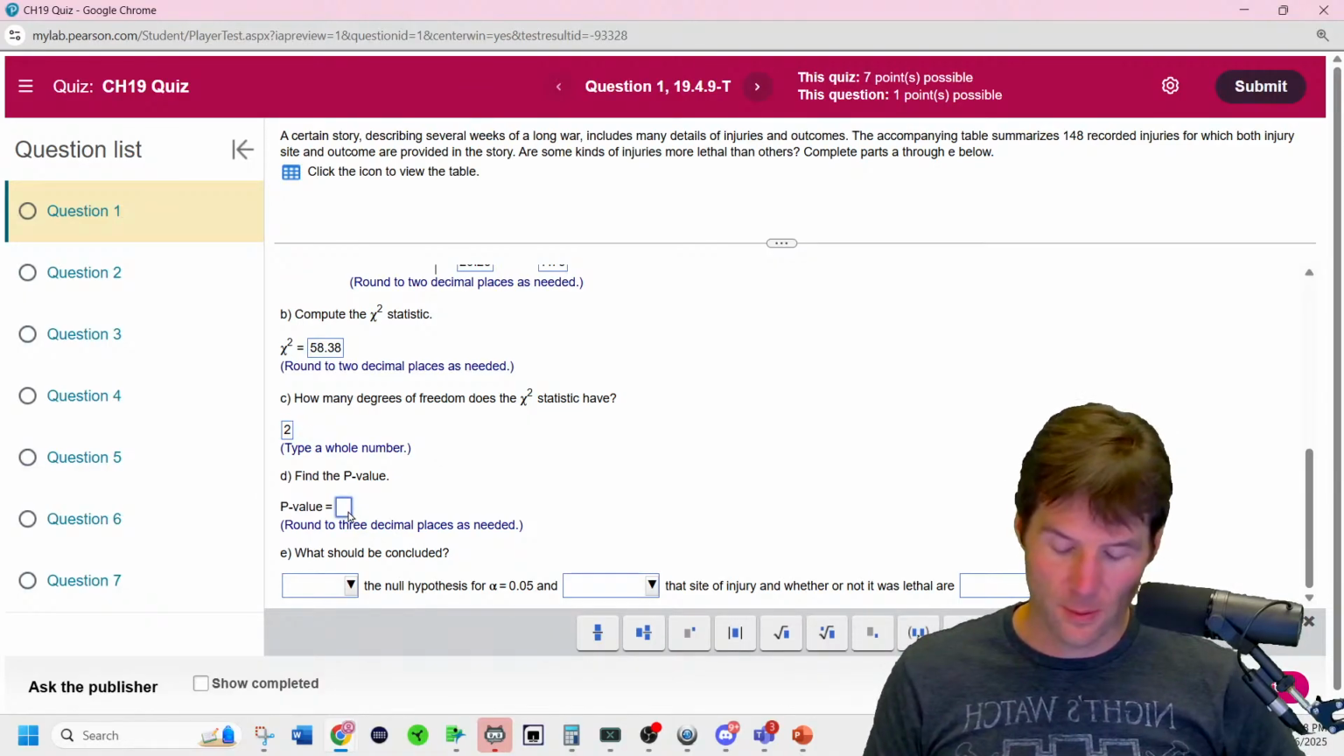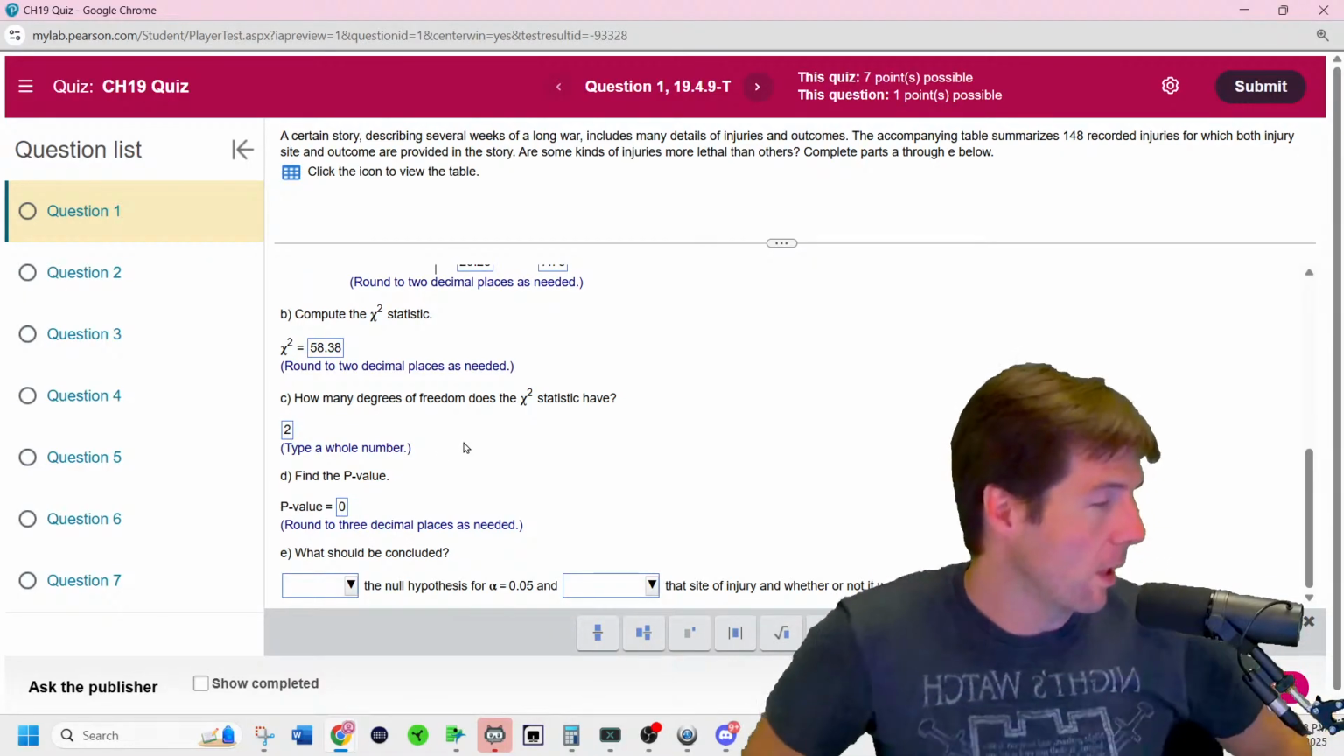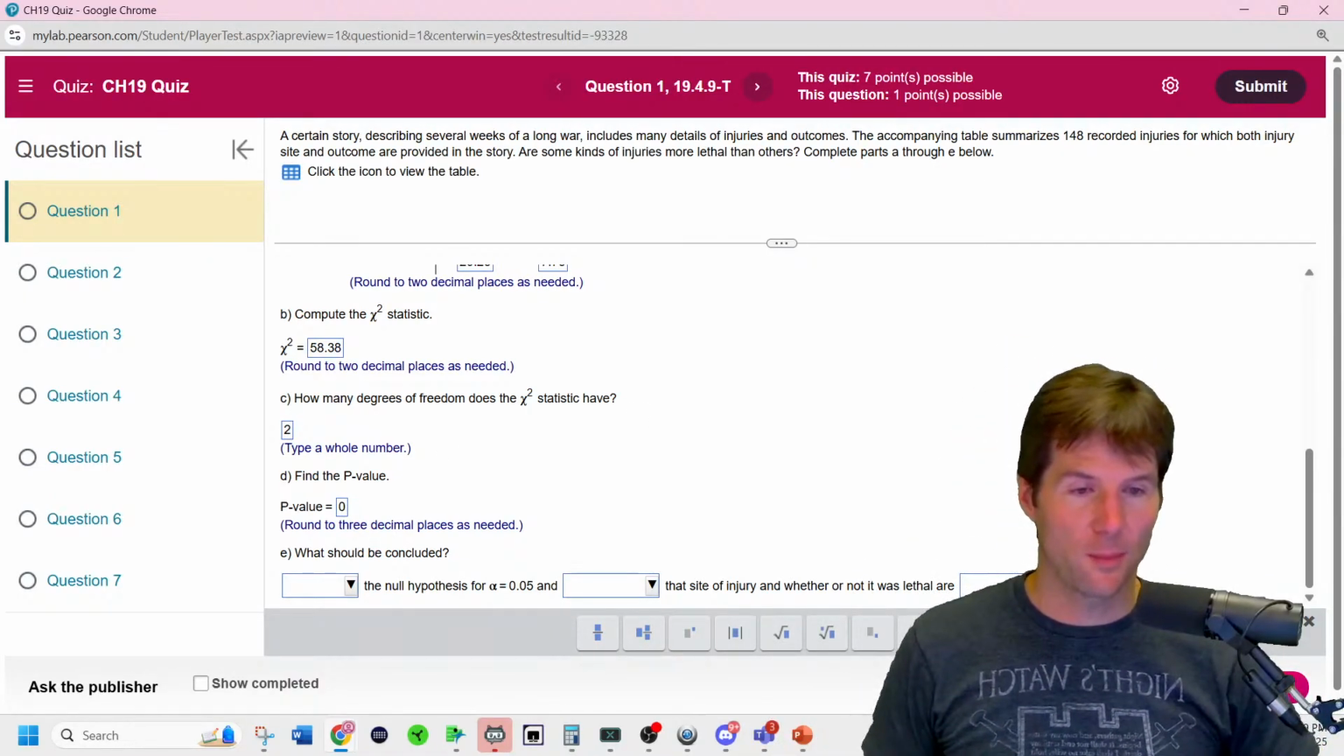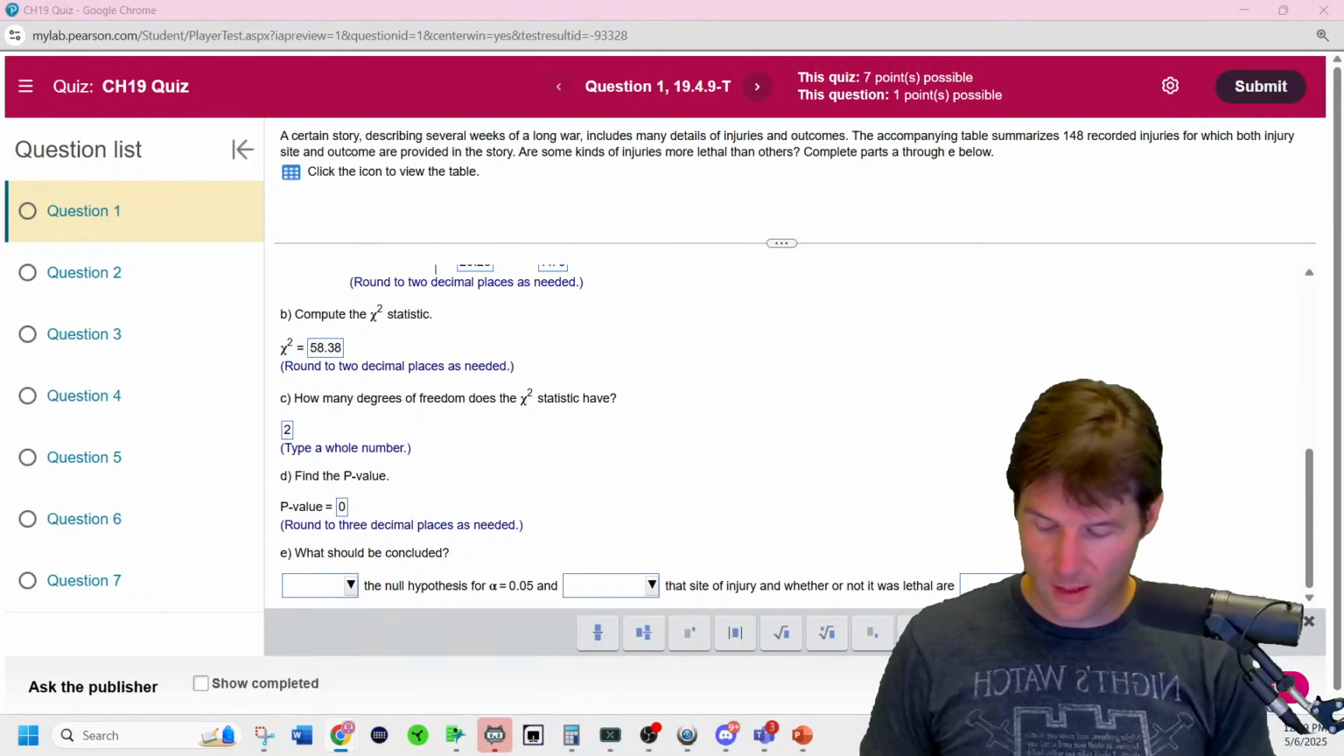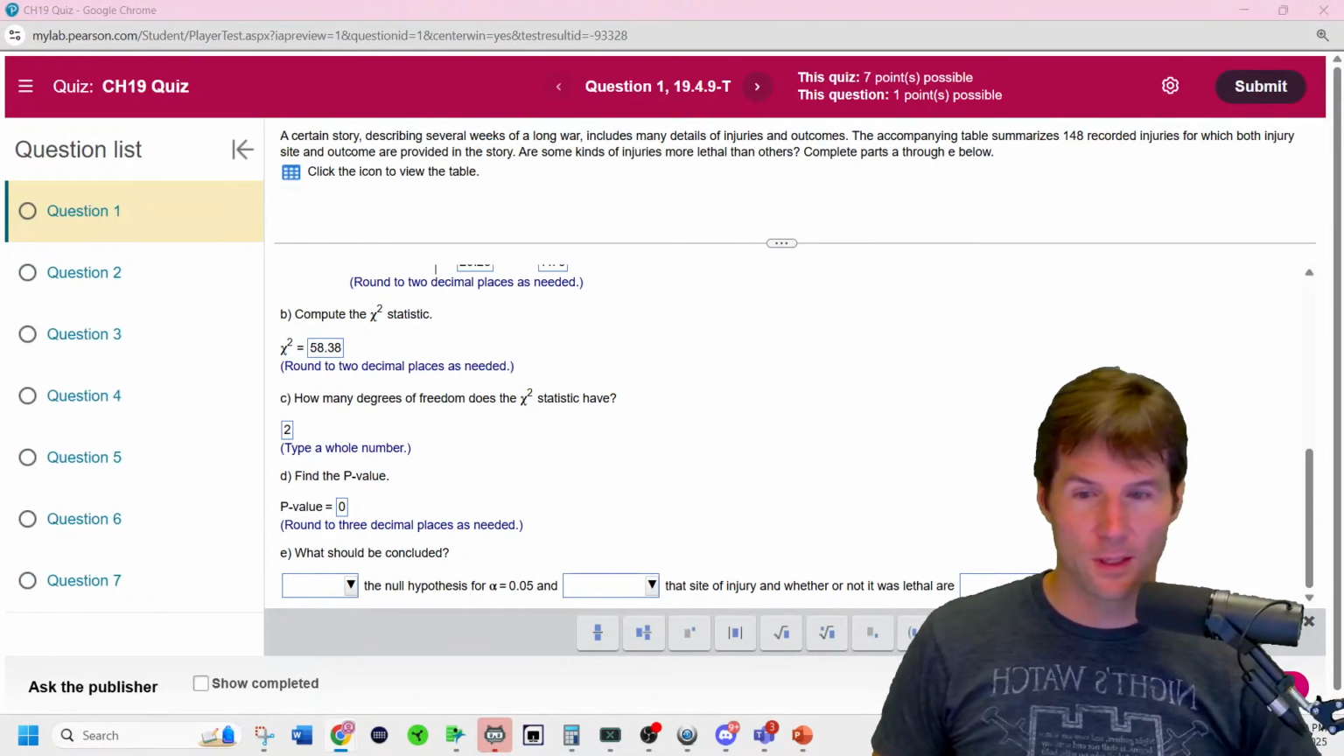Now, classically, p-value is basically 0. Classically, what you have to do is you have to go to the chi-squared applet. So if you don't have the answer via JMP, you have to go to a chi-squared applet.